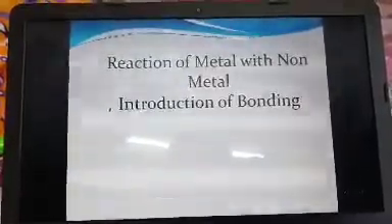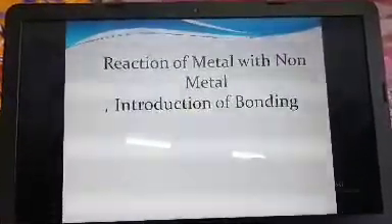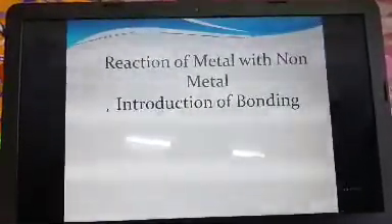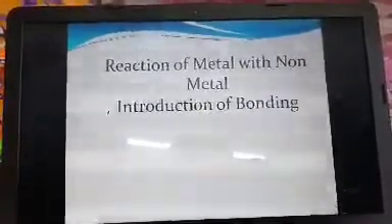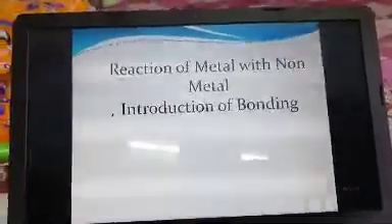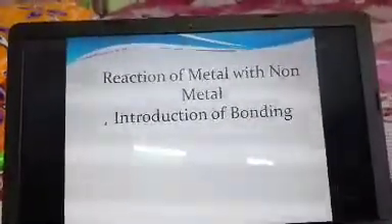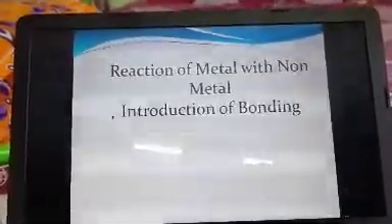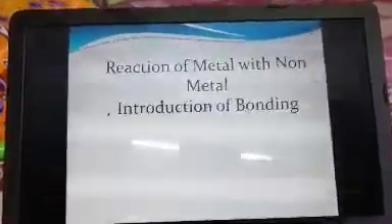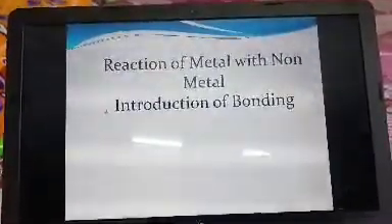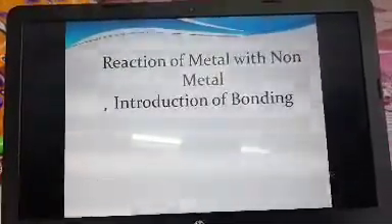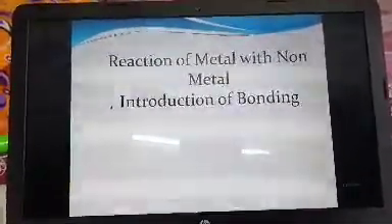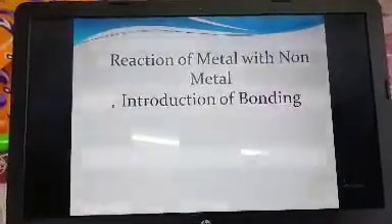One is by gaining electron or by losing electron, and the other is the sharing of electron. These two different modes of getting stability we will be discussing, and according to that, chemical bondings are classified into mainly two categories. One is the ionic bonding, another is the covalent bonding.